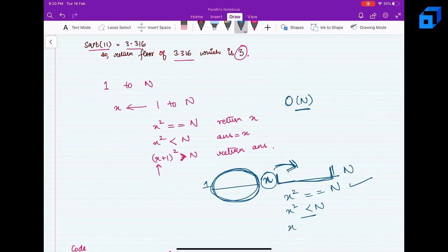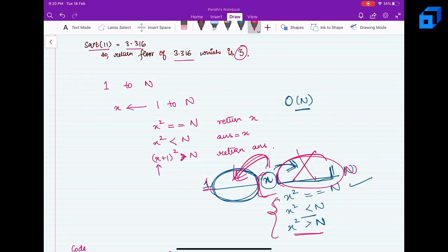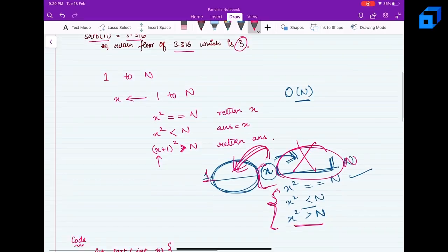Now the third condition is when x square is greater than n. If this is the case, then any value greater than x cannot be the answer. That means we should look to our left, and we should also ignore this x, because x square was greater than n. So from here comes the intuition to apply binary search, because we have a search space and conditions because of which we can reduce the space into half. Let's see the code for binary search.